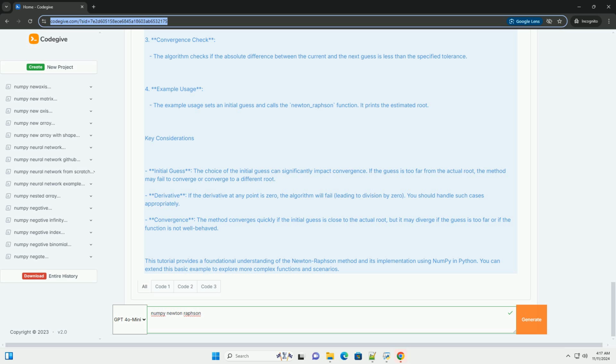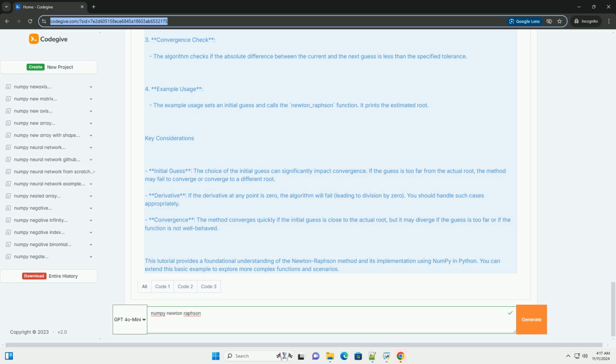Steps in the Newton-Raphson method. 1. Choose an initial guess x_0. 2. Calculate f(x_n) and f'(x_n). 3. Update x_n using the formula. 4. Repeat until the change in x_n is smaller than a set tolerance level or until a maximum number of iterations is reached.